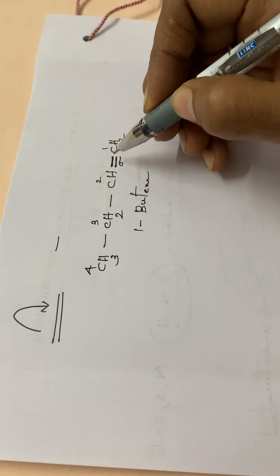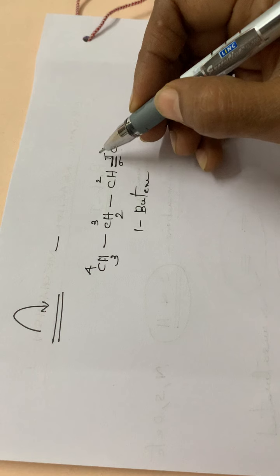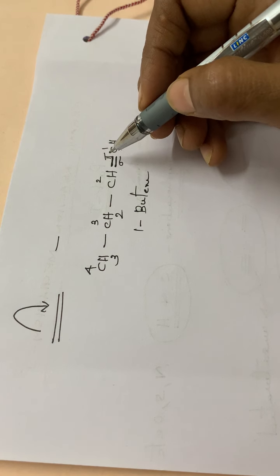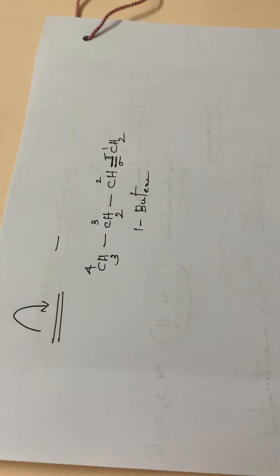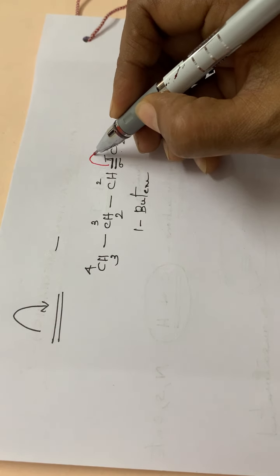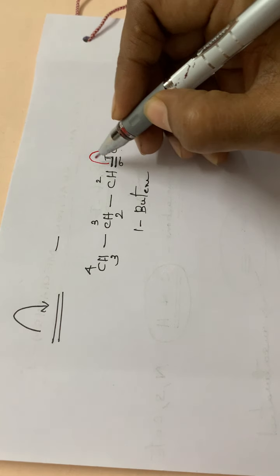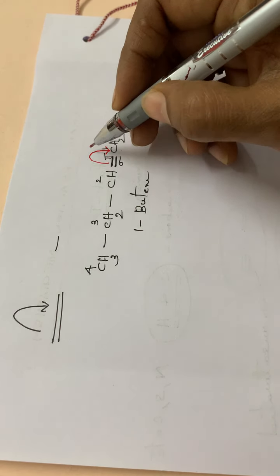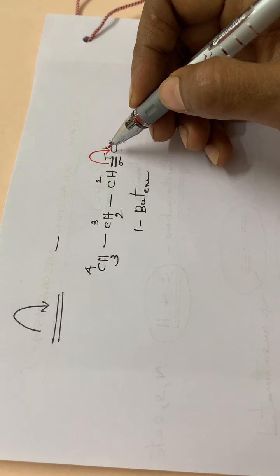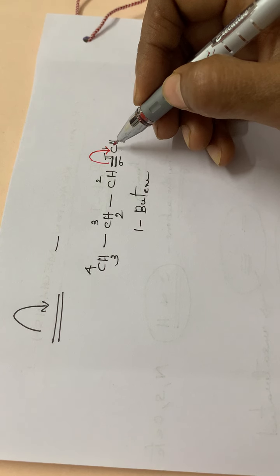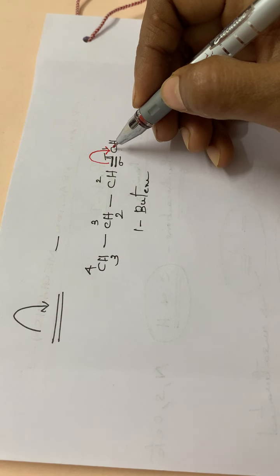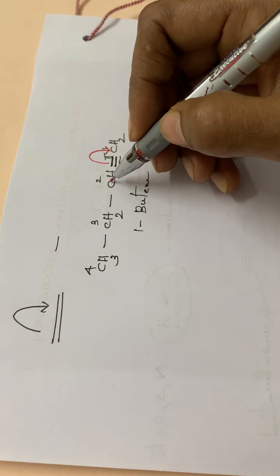this is a sigma bond and this is the pi bond, and while we are showing an arrow, it shows that this pi electron is shifted towards this carbon atom. So I am representing this pi electron pair shift by using a curved arrow, the shift of this pi electron to the first carbon atom. What happens is that when this pi electron pair is shifted to this carbon atom, it will be getting a negative charge, and for this carbon, it is losing an electron, so it will be having a positive charge.